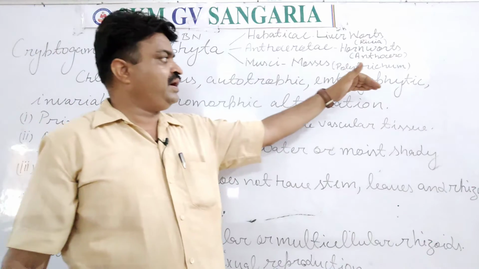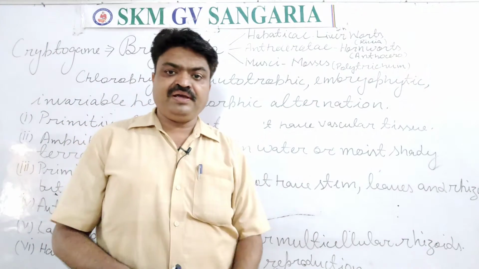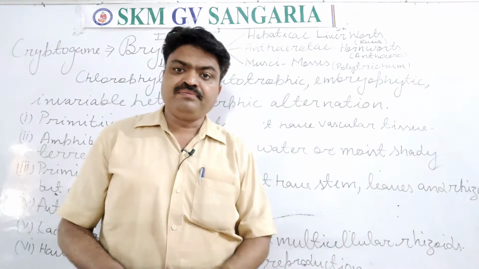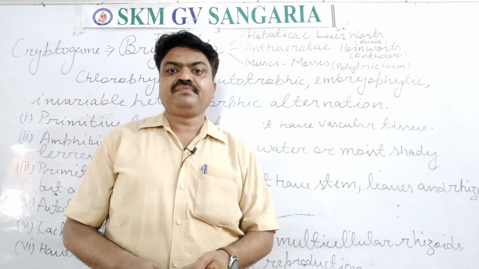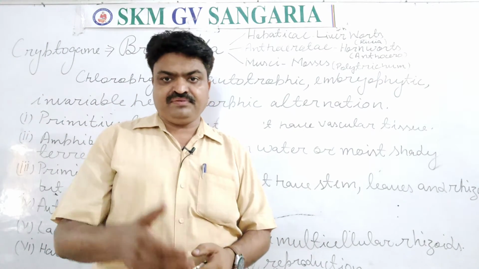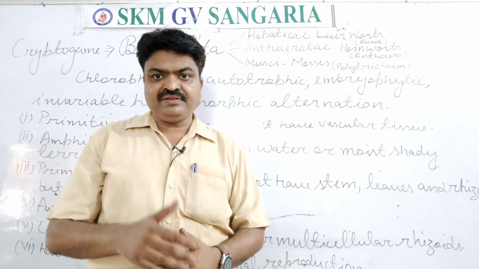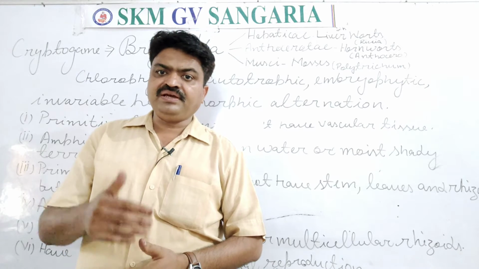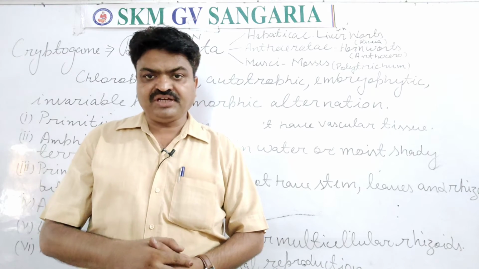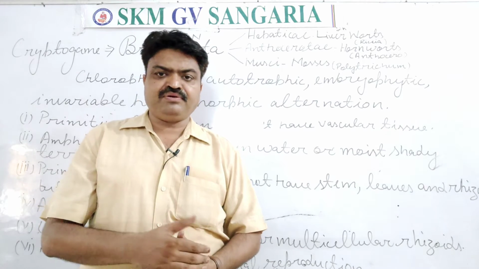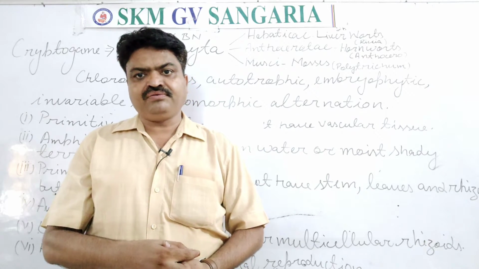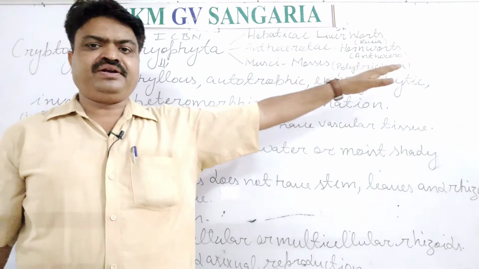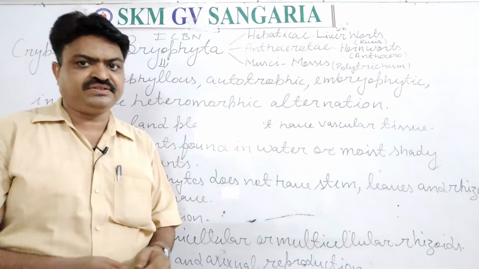With this they are embryophytic, means their body develops into an embryo. When they have sexual reproduction, at that time they have a diploid zygote, and that diploid zygote develops into an embryo. That's why we can say they are embryophytic in nature.